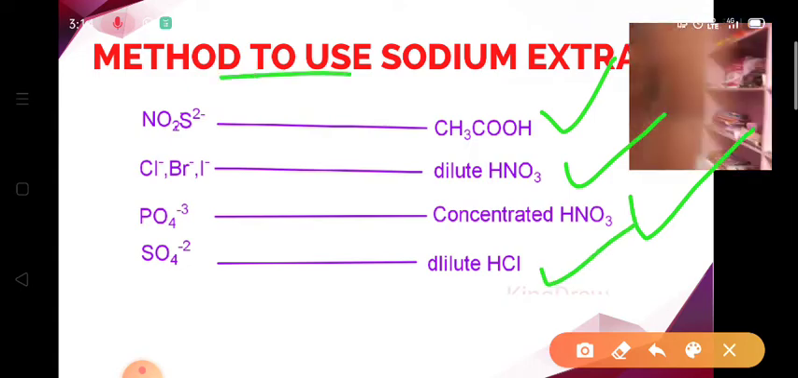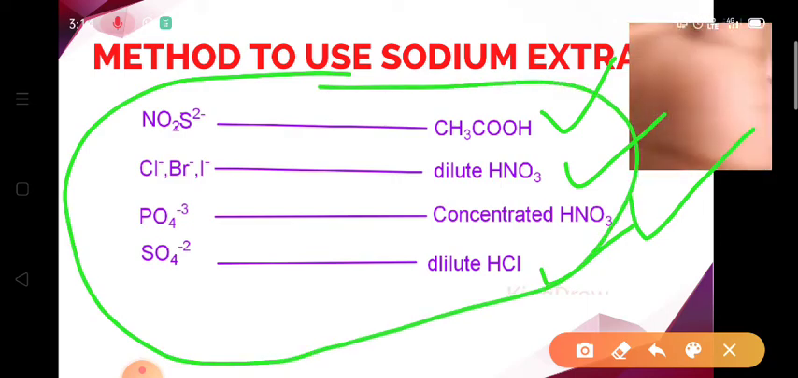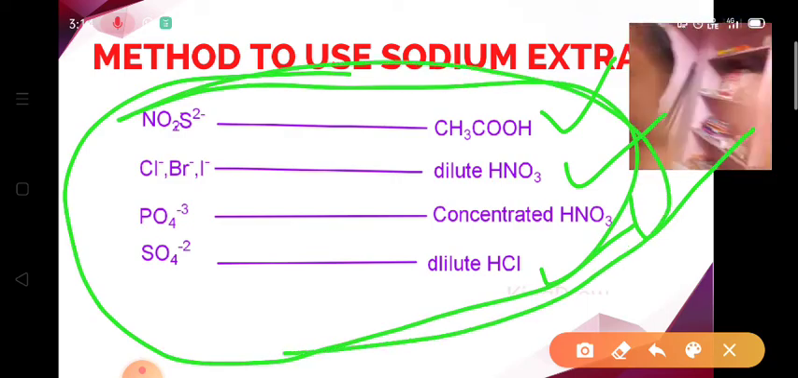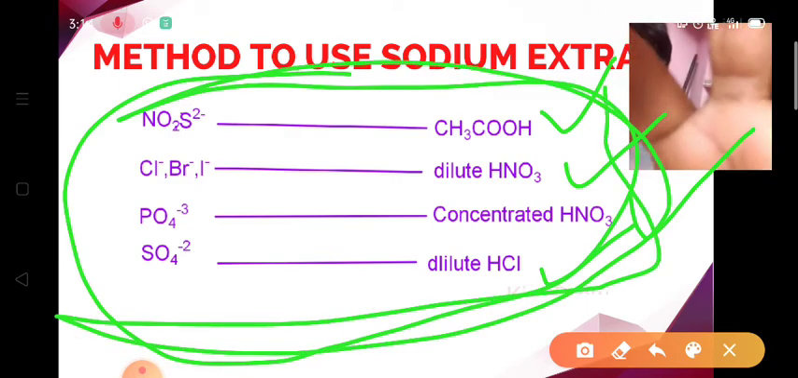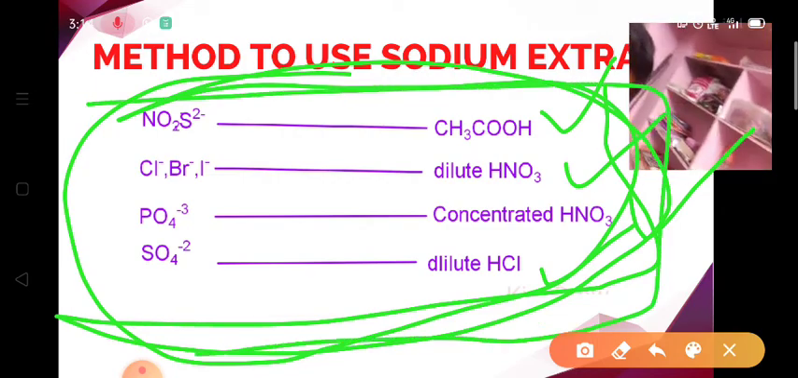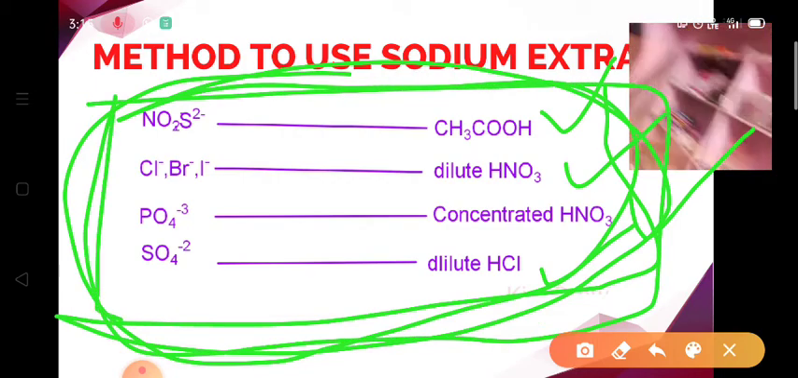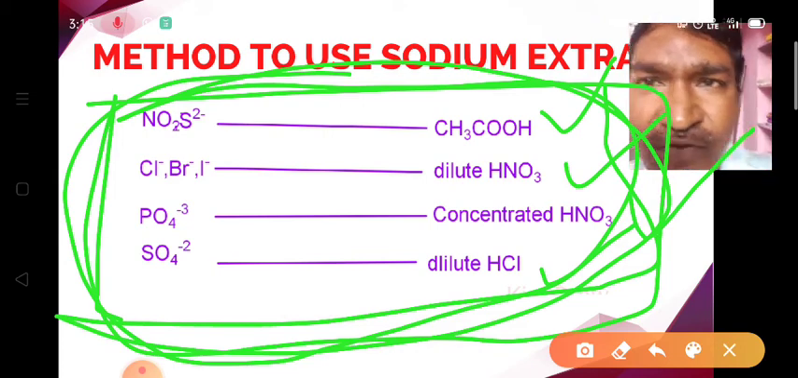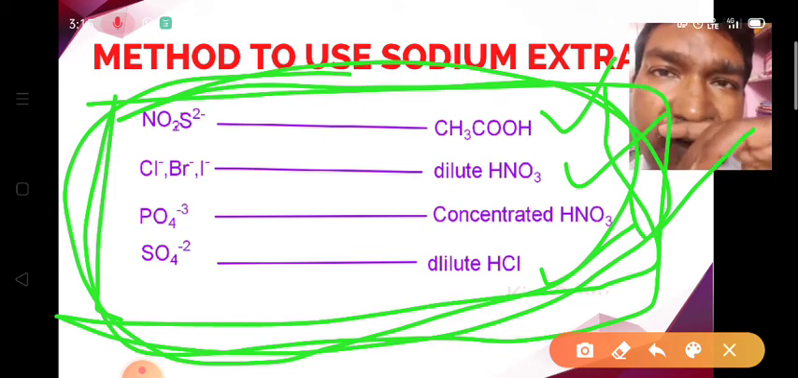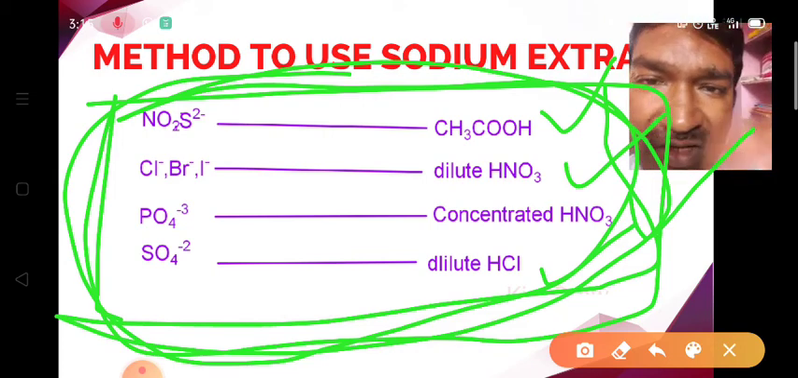These are very important, we have to remember them. Otherwise we get wrong information, and we may fail in the qualitative analysis.